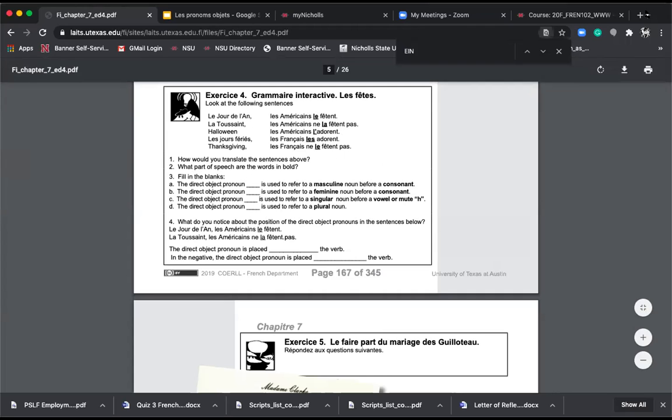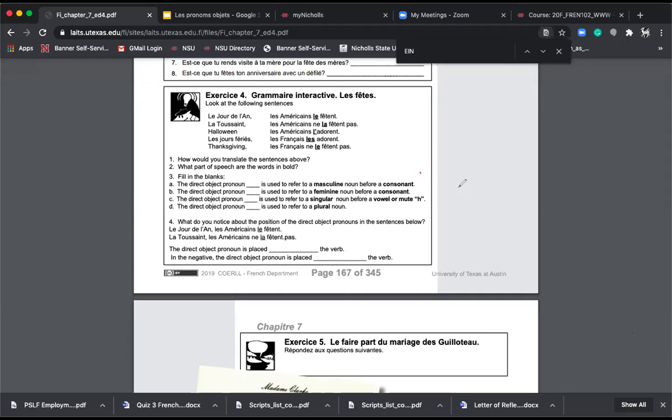The direct object pronoun blank is used to refer to a feminine noun before a consonant. So that would be that one, right? Because here we have les Américains la fête. So the direct pronoun la is used to refer to a feminine noun before a consonant. The direct pronoun blank is used to refer to a singular noun before a vowel or mute H. And so that would be the L apostrophe, just an L, right?